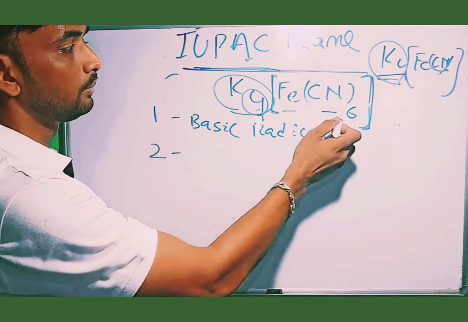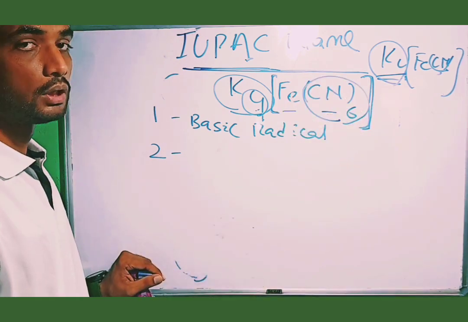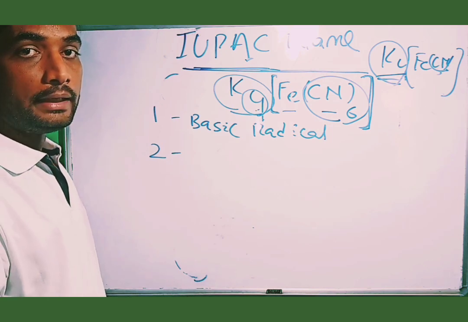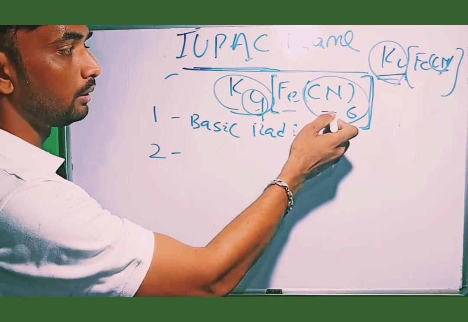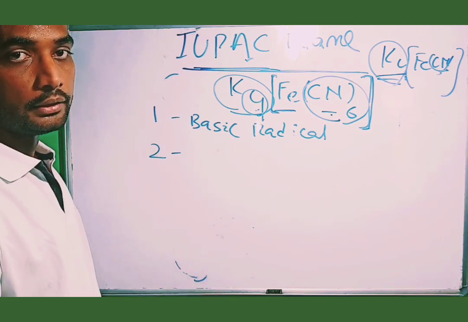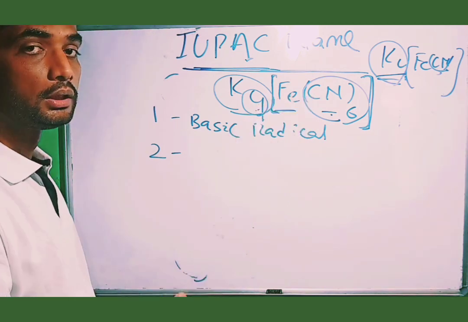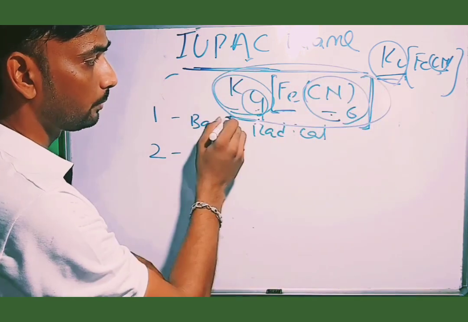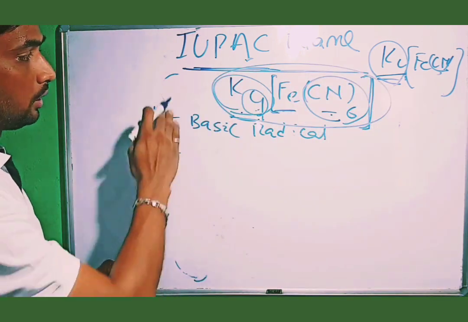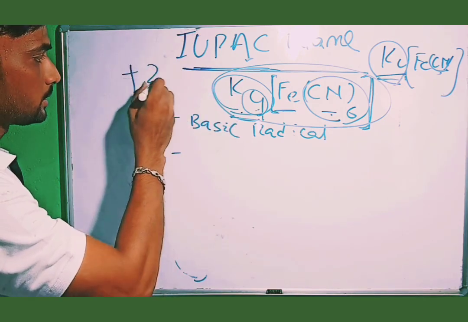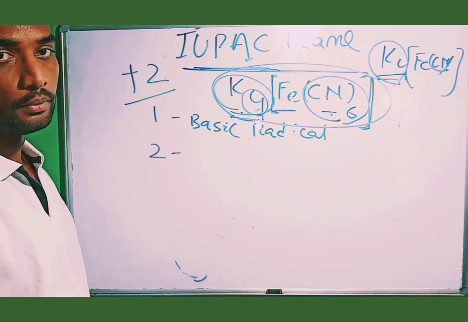You first write the names of the ligands. Then after naming the ligands, the metal atom is written, followed by its oxidation number. First, on rough paper, you can calculate the oxidation number of the complex. In this case, the oxidation number of iron is +2.